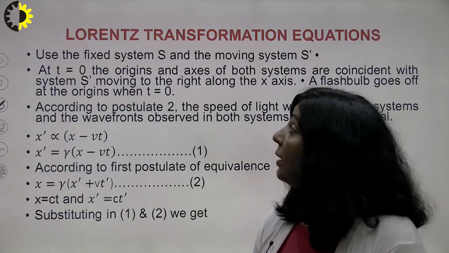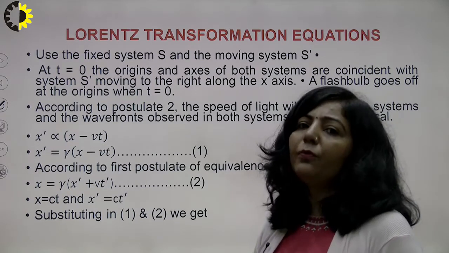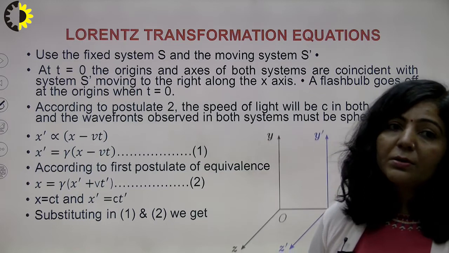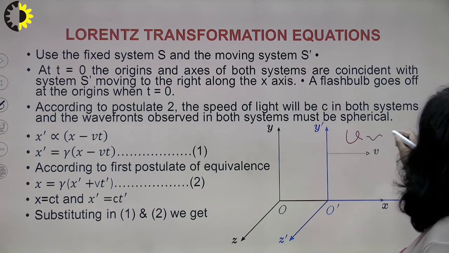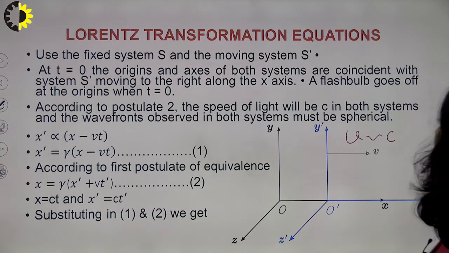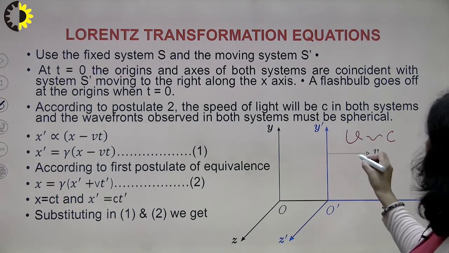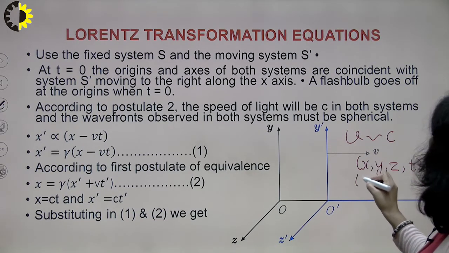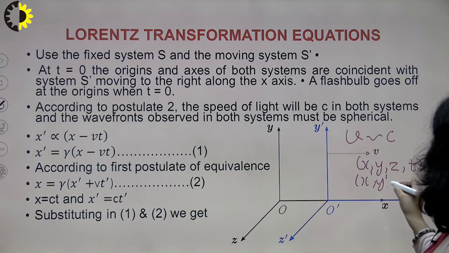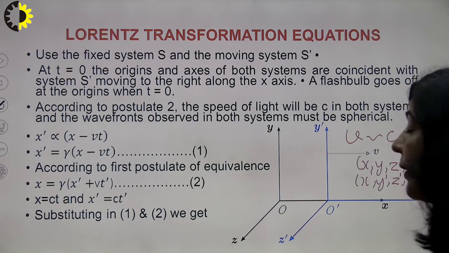Next we have started the Lorentz transformation equations; rather, we have derived all the 4 equations. How did we derive them? We took 2 inertial frames, S and S dash. S is at rest and S dash is moving with a constant velocity v, which is comparable to c. The same event was described by both the observers. For the stationary observer, x, y, z and t were the coordinates, and for the moving observer, x dash, y dash, z dash and t dash are the coordinates.